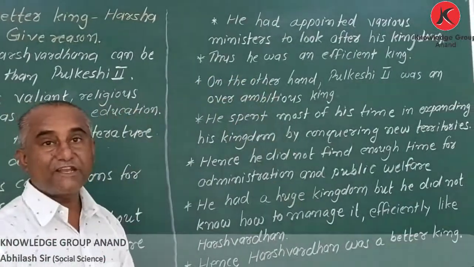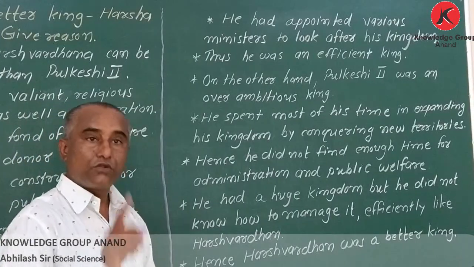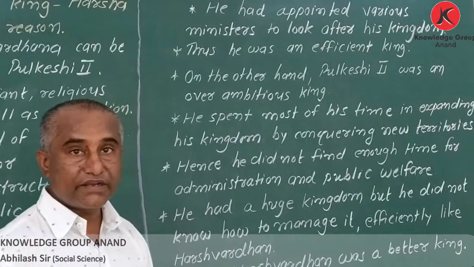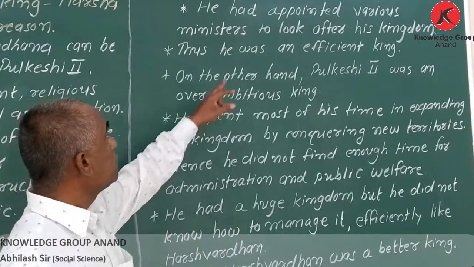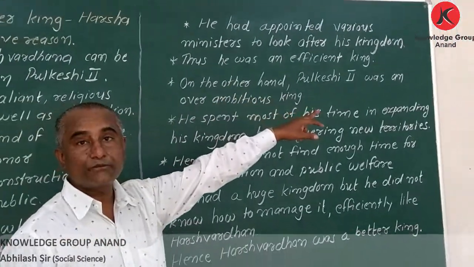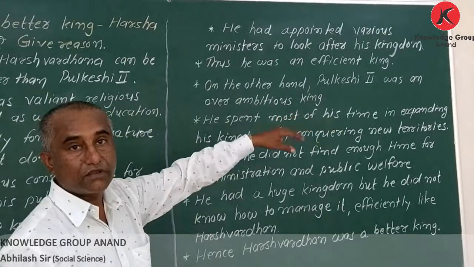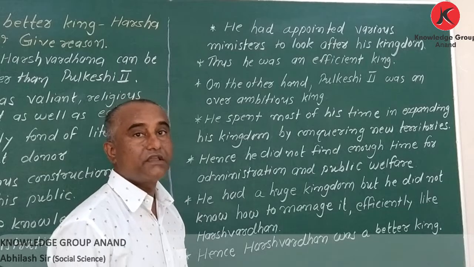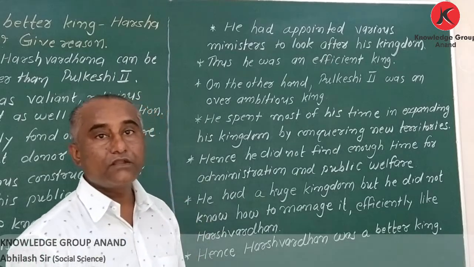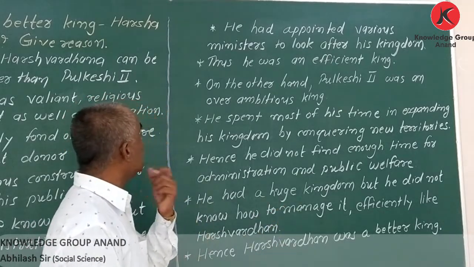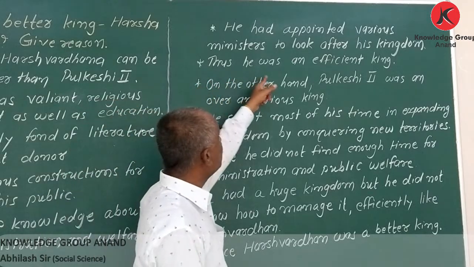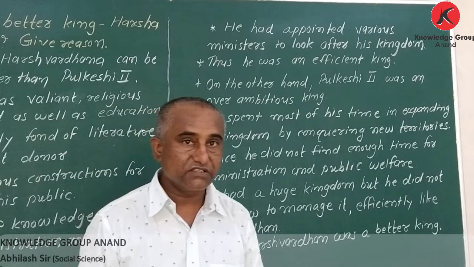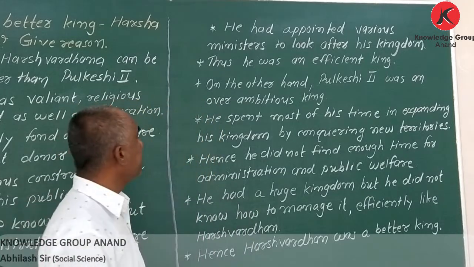Though he was supervising personally, still he had appointed some ministers to take care of the kingdom. So ministers as well as he himself were always ready to work for the people. Thus he was an efficient king. So you can consider he had many qualities. All the qualities I have explained to you.